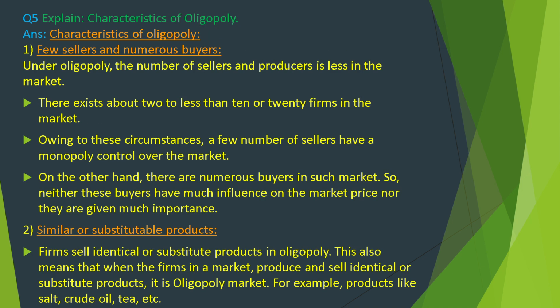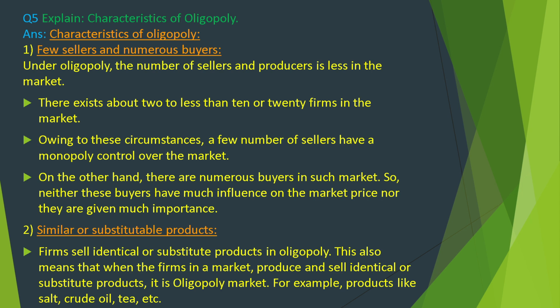Explain characteristics of oligopoly. Characteristics of oligopoly. Fewer sellers and numerous buyers. Under oligopoly, the number of sellers and producers is less in the market. There exist about two or fewer than 10 or 20 firms in the market. Owing to these circumstances, a small number of sellers have a monopoly to control over the market. On the other hand, there are numerous buyers in such markets, so neither do these buyers have much influence on the market price nor are they given much importance.